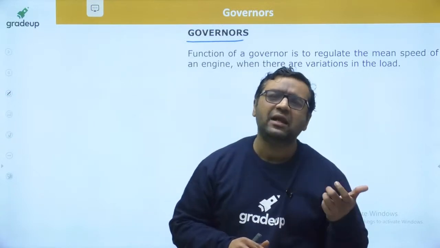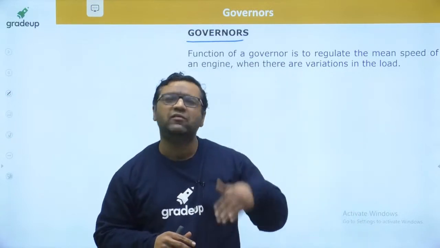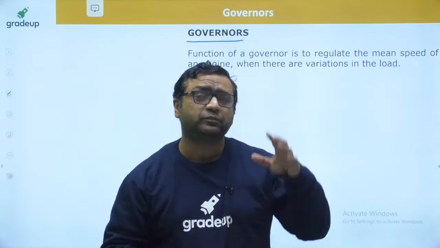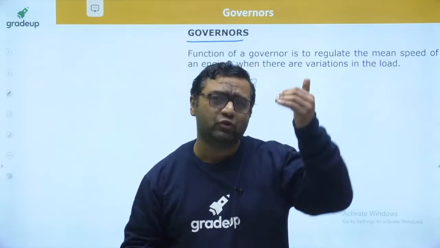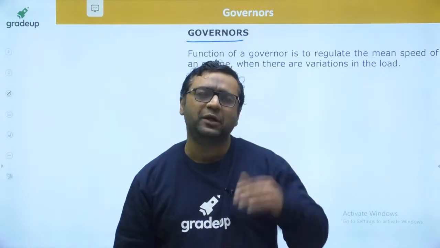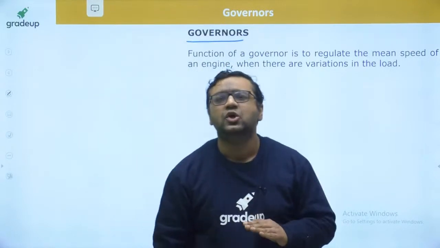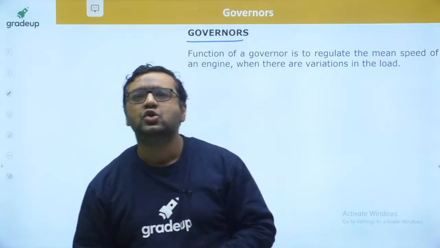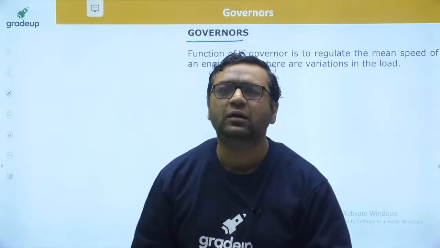And whenever the load is reduced, speed will automatically increase. At that instant, the governor reduces the fuel supply, and because of that the speed will become constant.